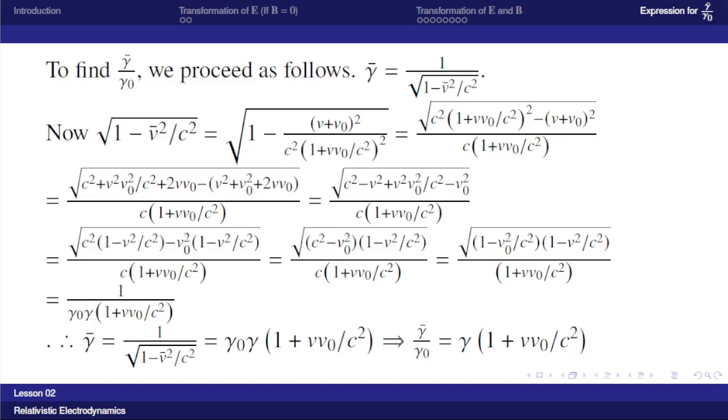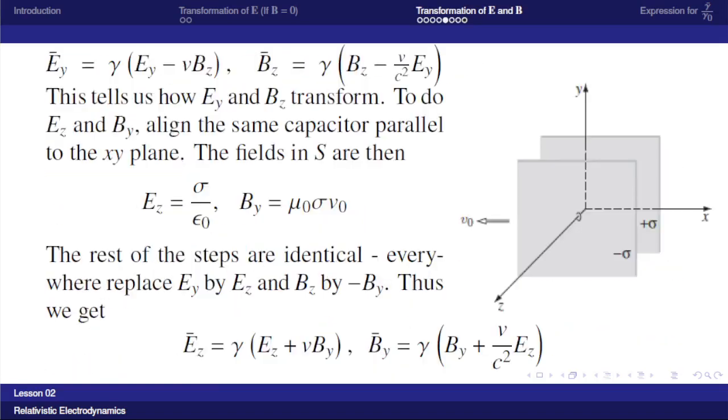Now this one, 1 by root of 1 minus v square by c square, is gamma, and 1 minus v0 square by c square, this is 1 by gamma 0. So it is 1 by gamma 0 gamma into 1 plus this one. So gamma bar is equal to the inverse of this, that is gamma 0 gamma into this one. Okay, that is the proof.